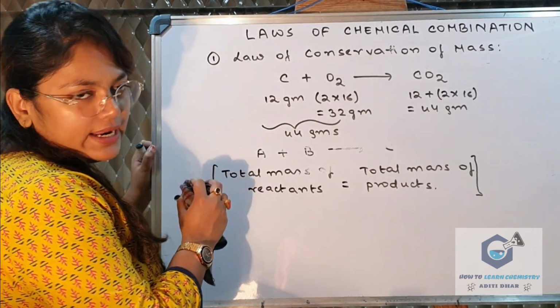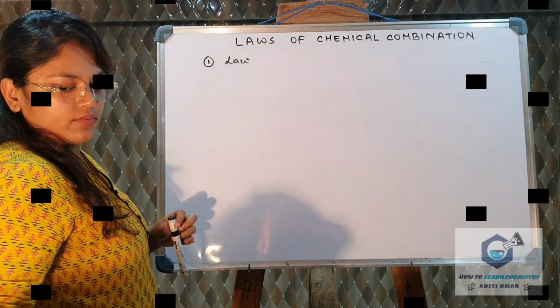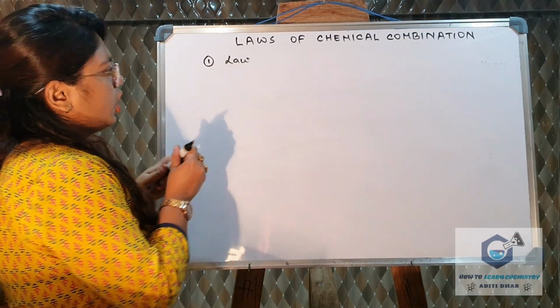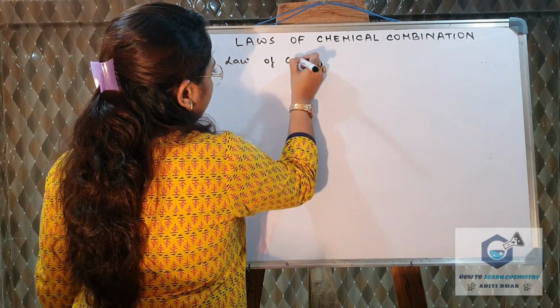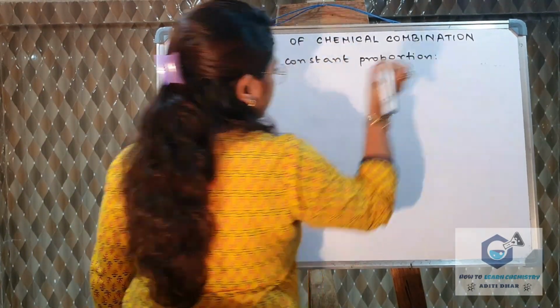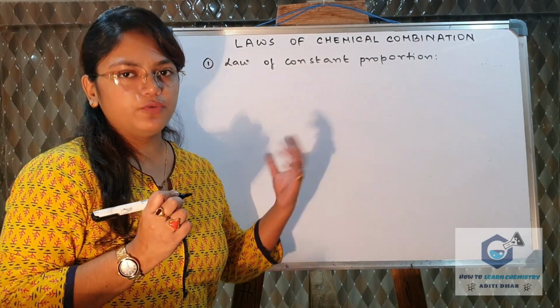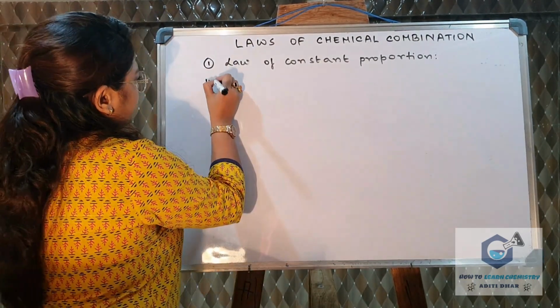Now let us move to the next law, that is the law of constant proportion. So what does this law state? First let us see it and then we will proceed with an example.